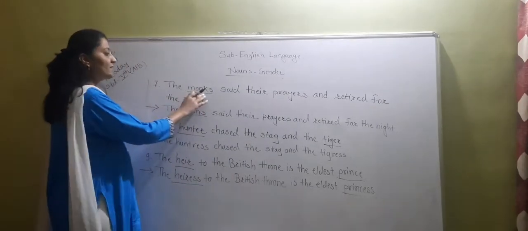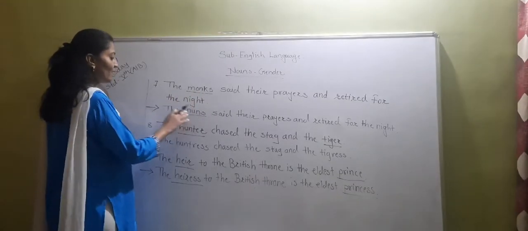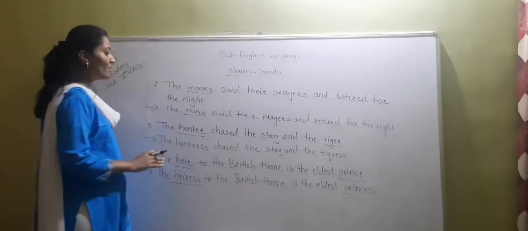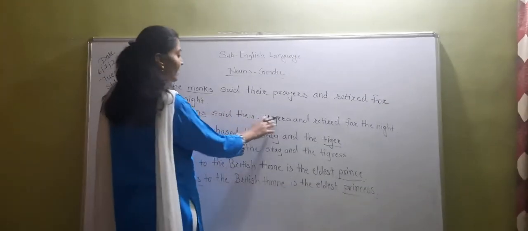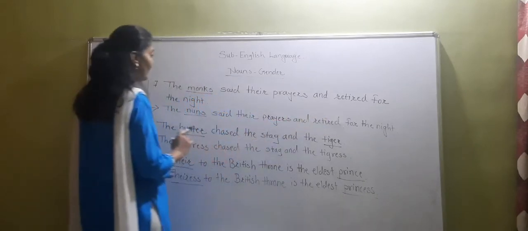Now monk is the masculine gender, and you have to make the feminine gender of that. So the nuns, the nun is the feminine gender for the monk. The nuns said their prayers and retired for the night. Okay. So like this.